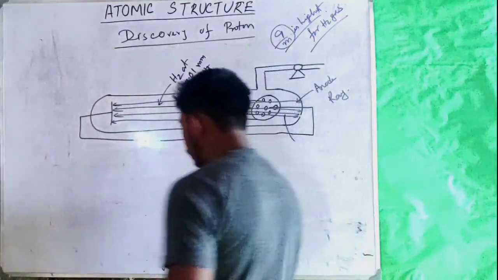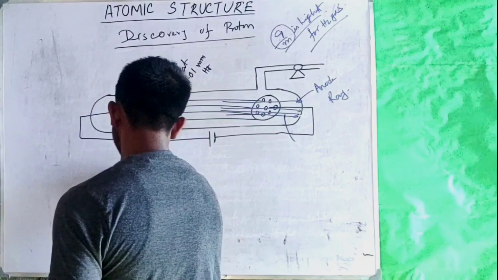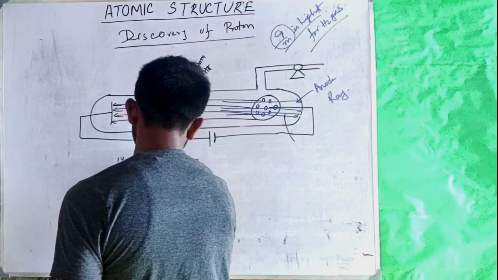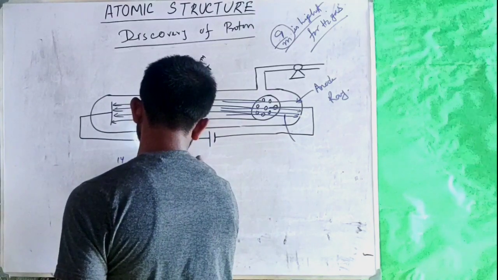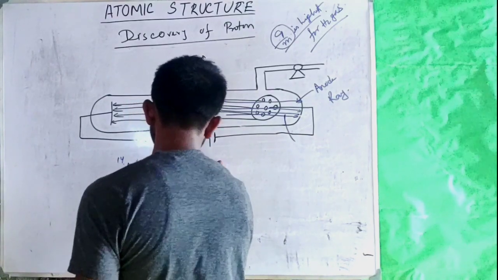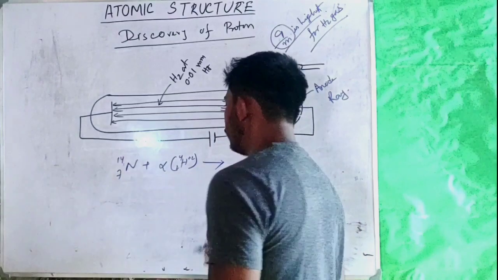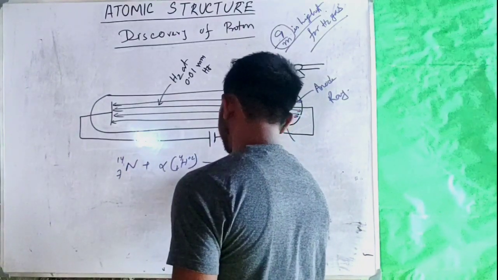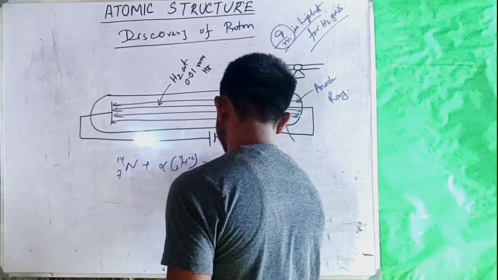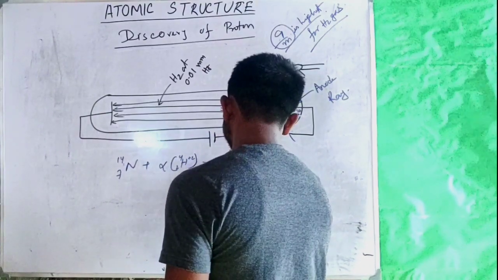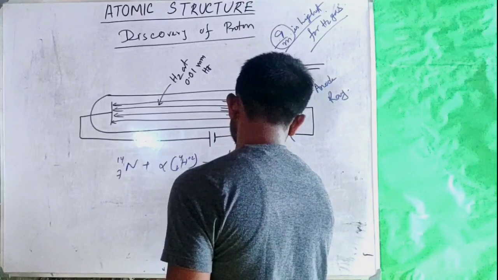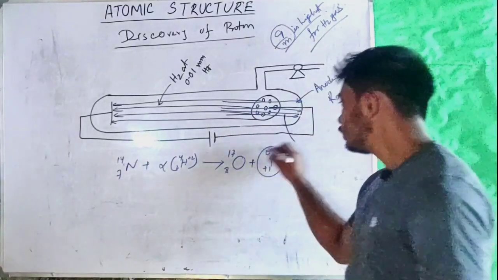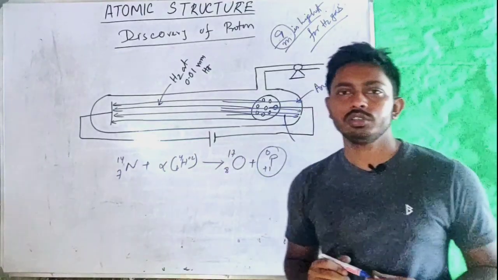So he bombarded nitrogen with alpha particle, that is a helium nuclei, and observed that an oxygen nuclei was generated along with a positively charged particle which had charge and mass similar to that of an hydrogen.